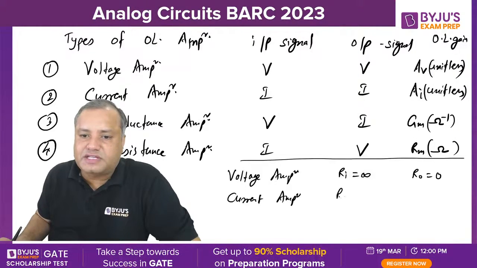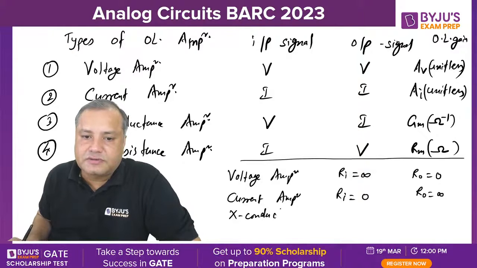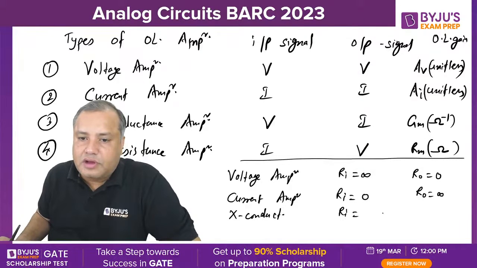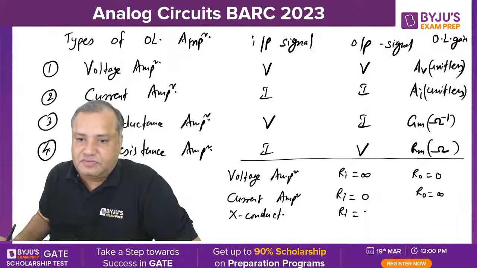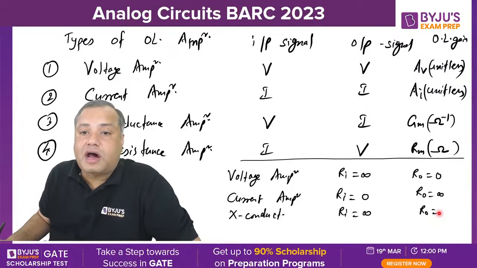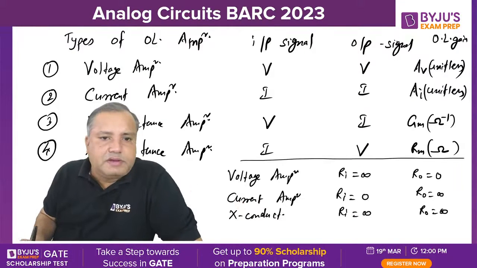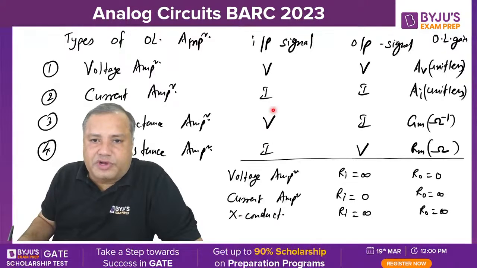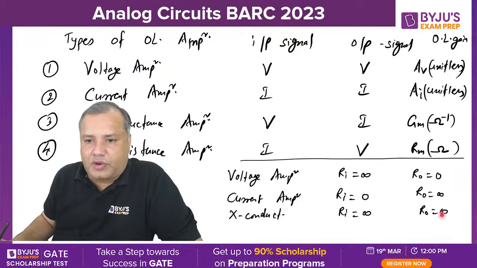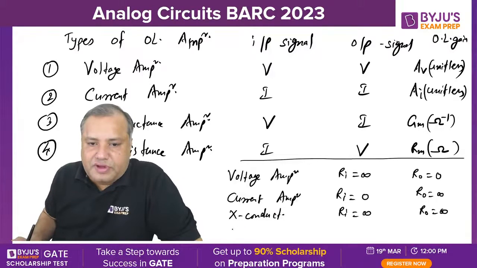For current amplifier, just swap these values. Ri is 0 and R0 is infinite. For transconductance, Ri is infinite and R0 is infinite. Transconductance input is voltage, so infinite, and output is current, so both are infinite.